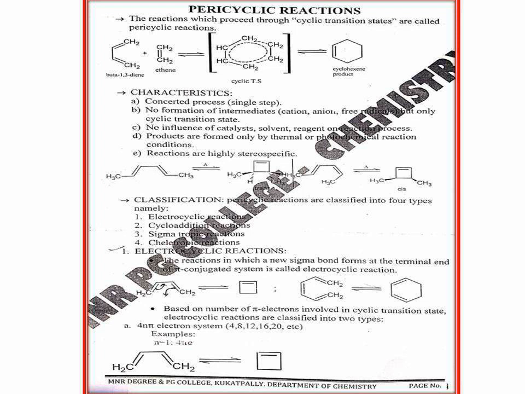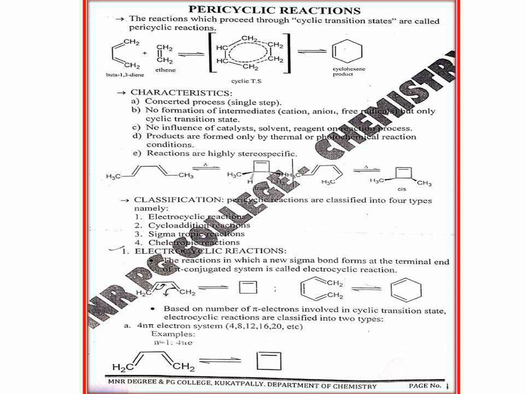Now one example, without any stereochemistry: 1,3-butadiene, that is a diene, and the dienophile ethene undergo a cycloaddition reaction, that is the Diels-Alder reaction, which proceeds through a cyclic transition state and gives rise to cyclohexene.